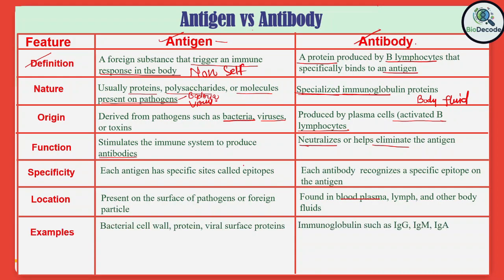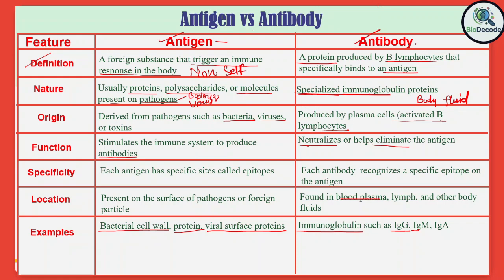And the examples of the antigen include the bacterial cell wall, as we have already discussed that the antigen is present on the pathogen surface. Proteins are also considered as antigen, and the viral surface proteins are also the antigen. And if we talk about the examples of the antibodies, this includes the immunoglobulins such as IgG, IgM, and the IgA.